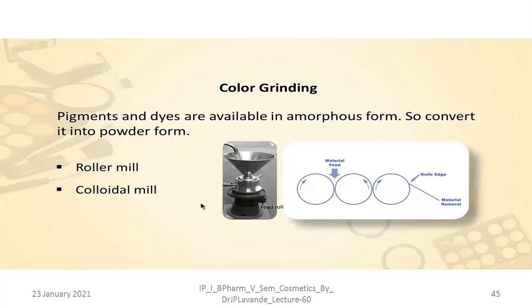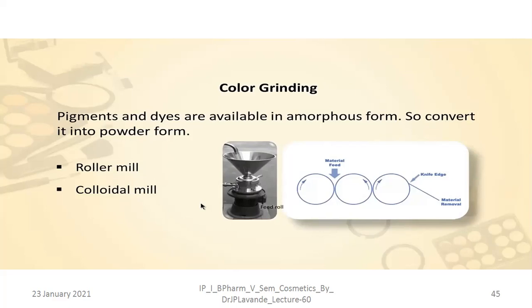So there is a need to subject it to grinding in order to produce the powder. Generally it has to be passed through a mill. Then there is a knife, which is used to collect the powder.